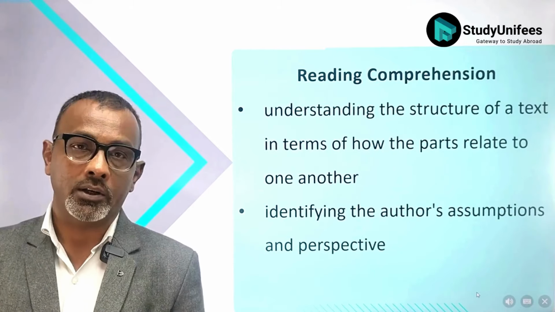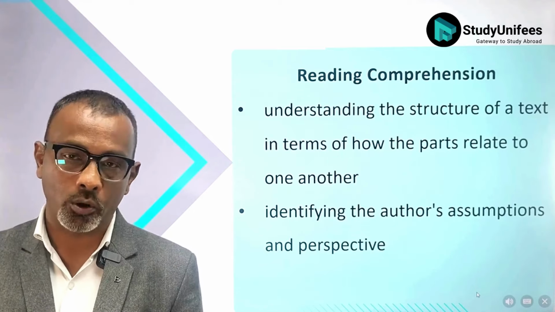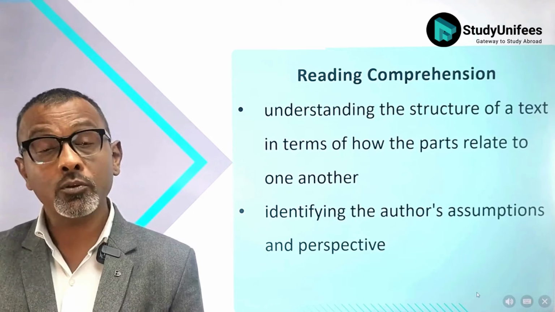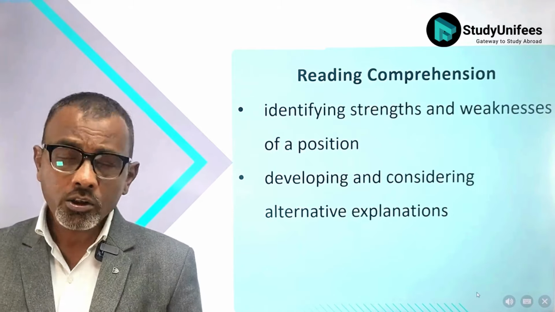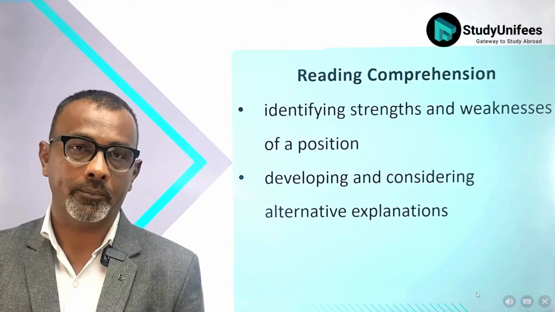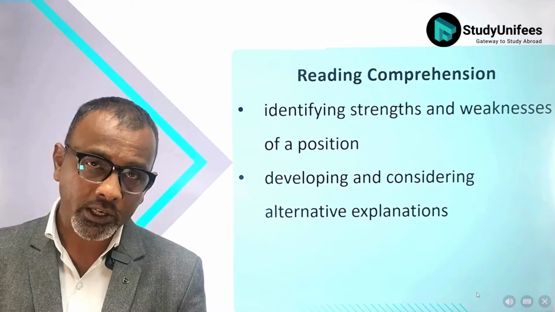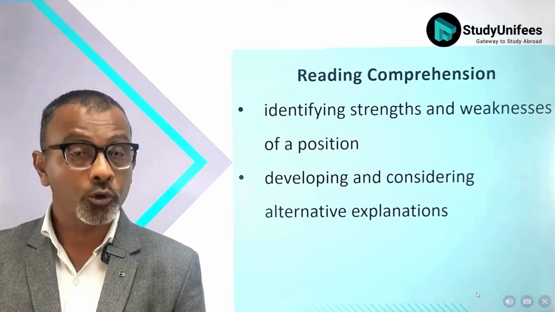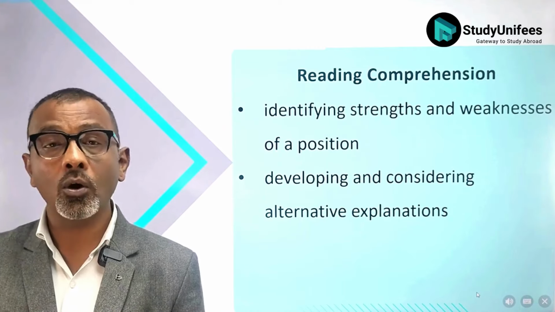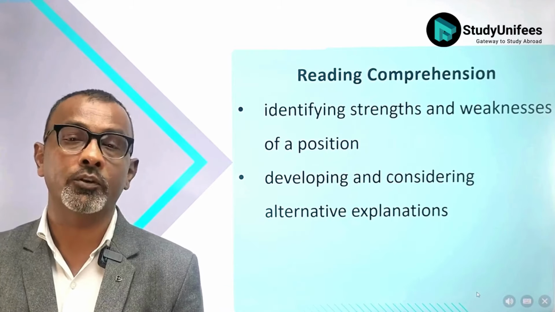In reading comprehension, you also have to be very good at correlating different parts of a long or short text. You also have to identify an author's perspective, his viewpoint, and also the assumptions an author is making. Also in reading comprehension, authors take positions most of the time. You have to identify the strengths and weaknesses in a particular position taken by the author. You may also be required to identify alternate viewpoints and develop your own reasoning given these alternative viewpoints.